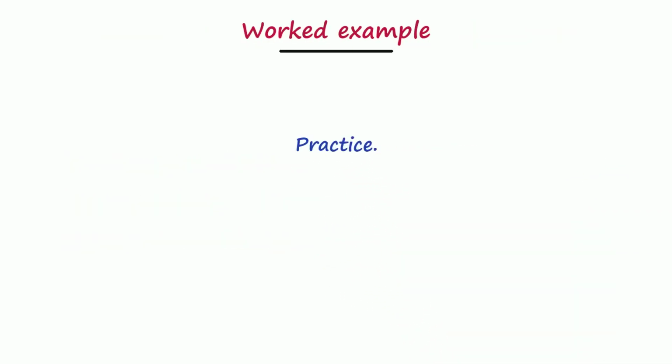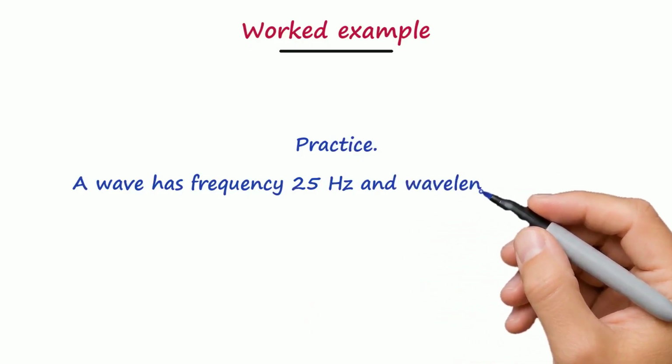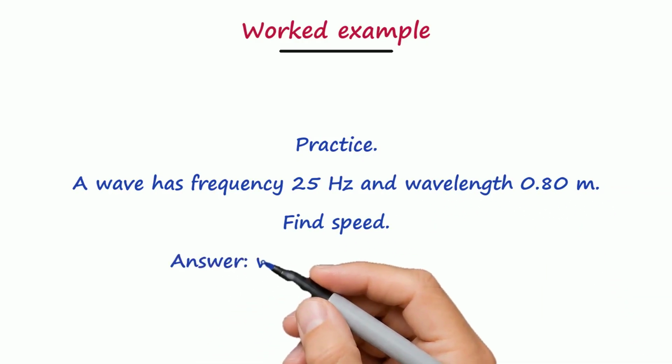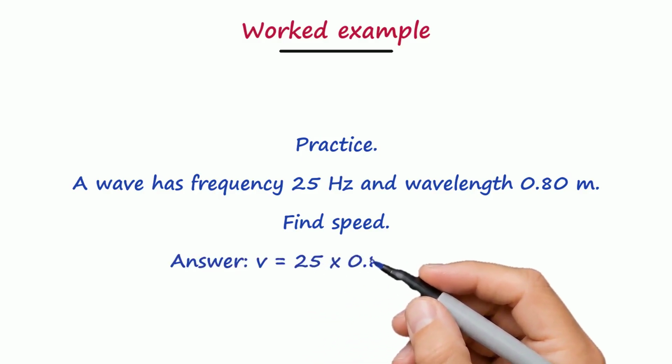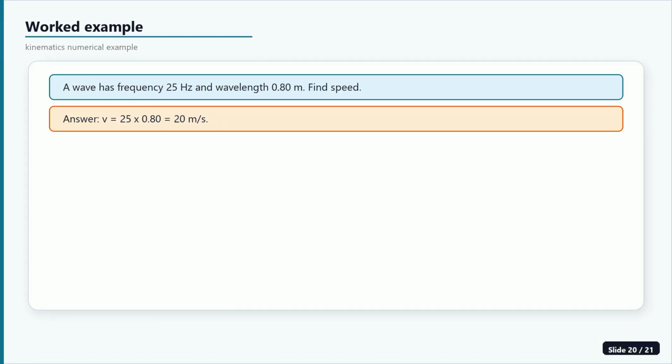Practice. A wave has frequency 25 Hz and wavelength 0.80 m. Find speed. Answer: v equals 25 x 0.80 equals 20 m/s. Watch the numbers land in the matching symbols. Check that units cancel cleanly. If they do not, the setup is wrong even before the arithmetic.